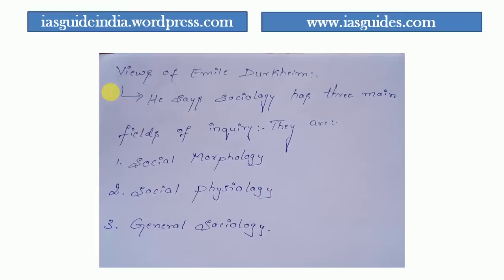Okay, those were the general points of the synthetic school. Now let us see the views of a single person. When it comes to the views of Emile Durkheim on the synthetic school, he says that within sociology we have three major fields of inquiry. Which are those? The first, he tells, is social morphology, the second social philosophy, the third general sociology. These are the three fields of inquiry in the synthetic school.